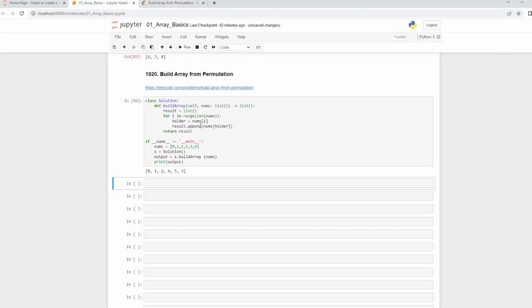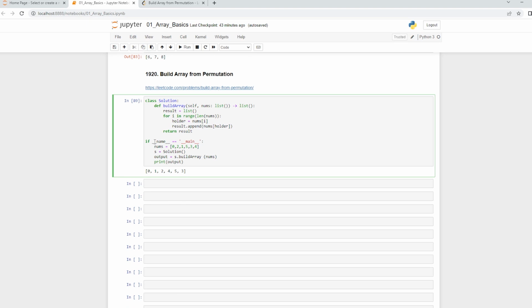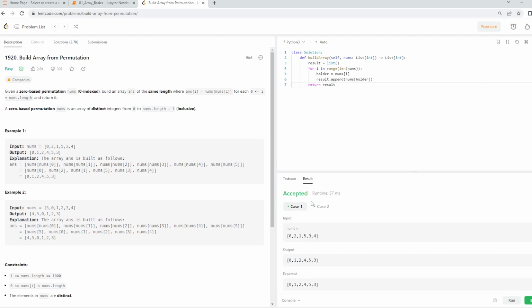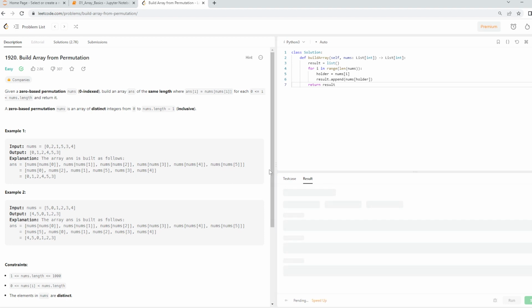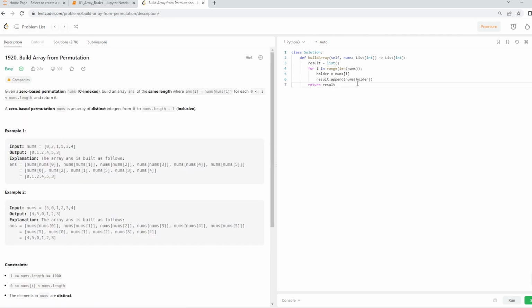And now this is the thing. You can just copy and paste it over here in LeetCode, and if you run it, you will have it. I'll also show you by signing in. So I've signed into my account, and now here I'll just copy this thing, paste it over here, and if I go in the corner and say run, I can run this. So all my test cases are accepted, and now if I click on submit, I've already solved this. It says beats 99.75% of the Python users and beats 92.22% of Python users for the memory. And now I can also make some changes in this.